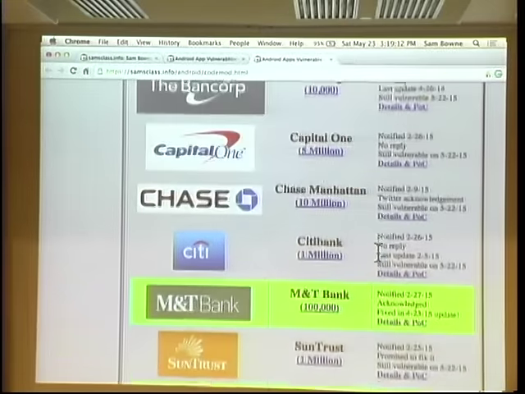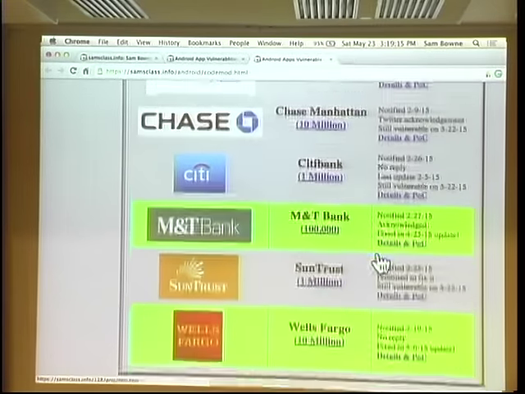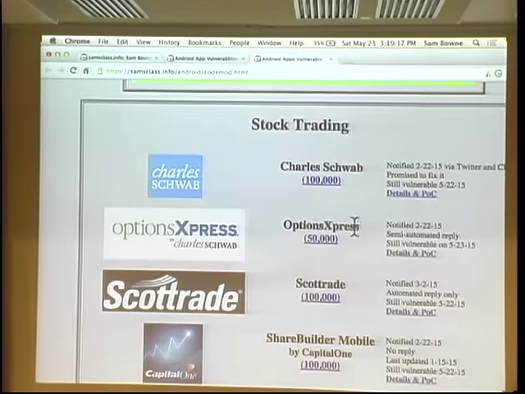SunTrust promised to fix it. One thing that was kind of entertaining was Charles Schwab. So Charles Schwab was vulnerable to this. And when I tried to contact them, it turned into a real circus.